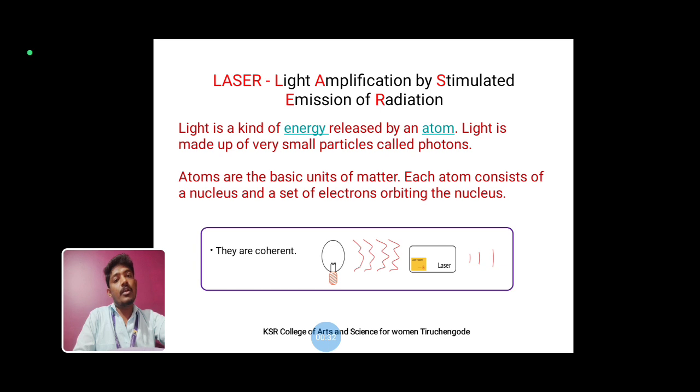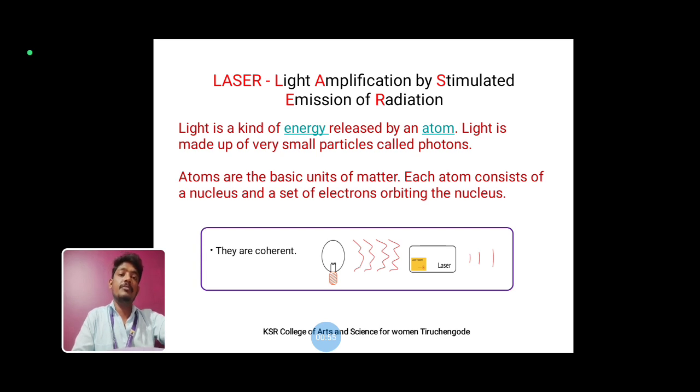Before entering into the topic, first we should know about light. Light is a kind of energy released by an atom. Light is made up of very small particles, also called photons. We are already familiar with that. Atoms are the basic unit of matter. Each atom consists of a nucleus and a set of electrons orbiting the nucleus.